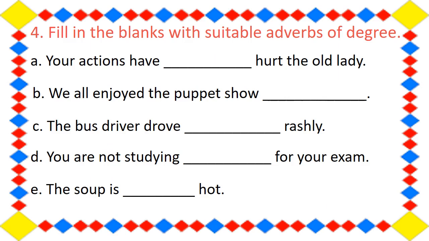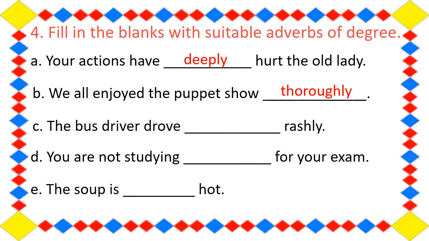Now let us fill in the blank with suitable adverbs of degree. So your action have dash hurt the old lady. So it will be what? It will be deeply. So your actions have deeply hurt the old lady. Next, we all enjoyed the puppet show. So it will be what? We all enjoyed the puppet show thoroughly.